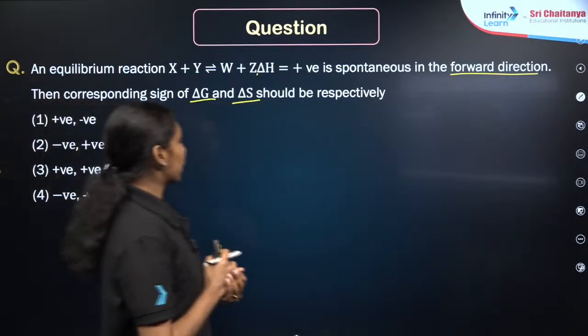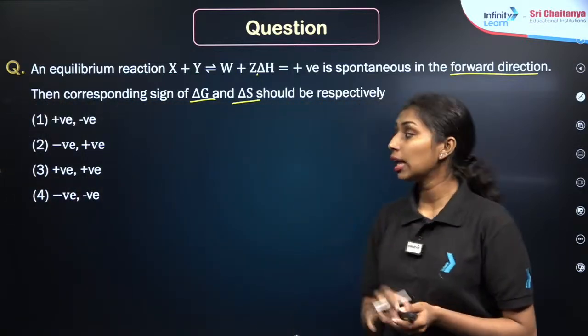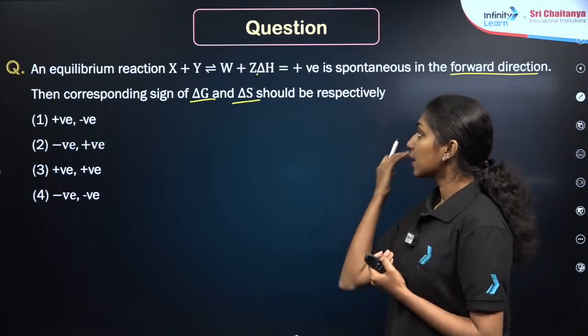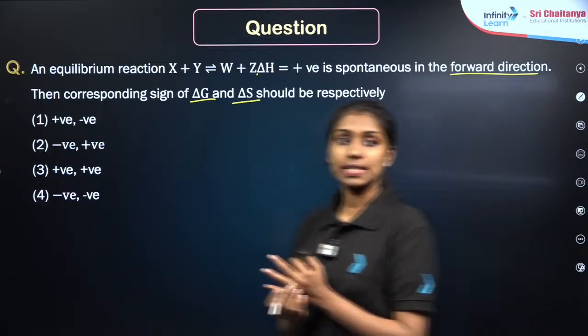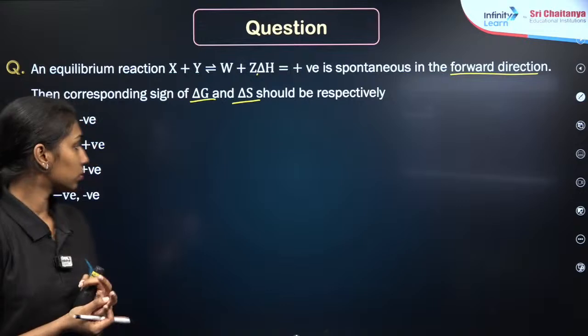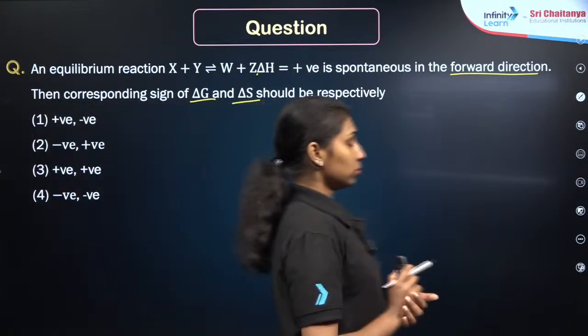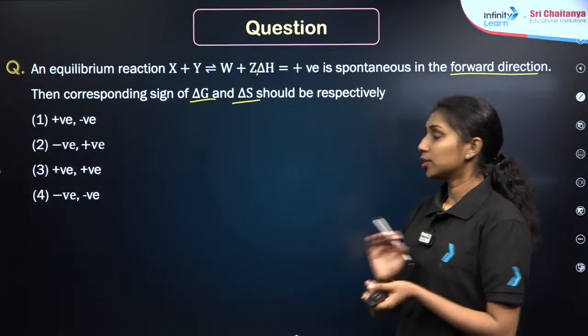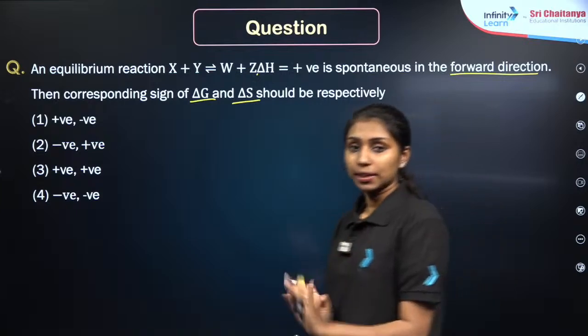We have studied the table, right? What will be the condition for delta G and delta S if delta H is given? What will be the answer? No need to memorize the complete table, just apply it on the Gibbs equation.